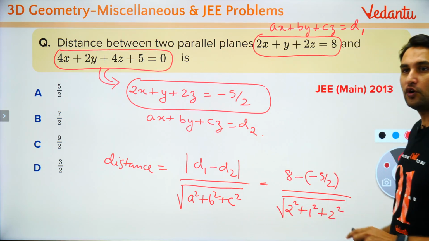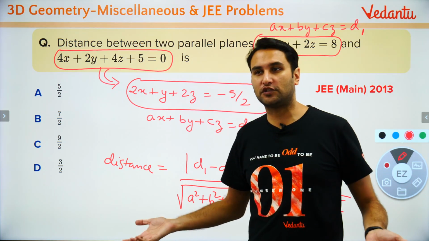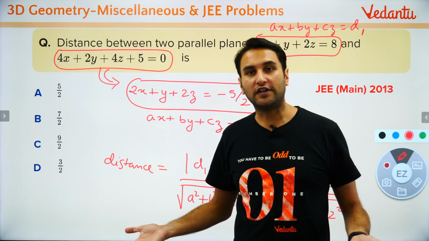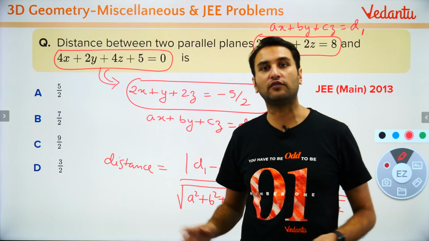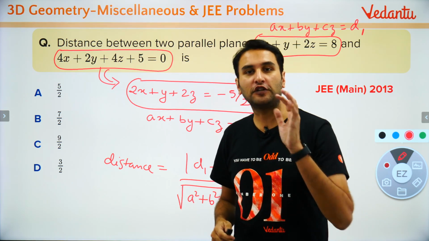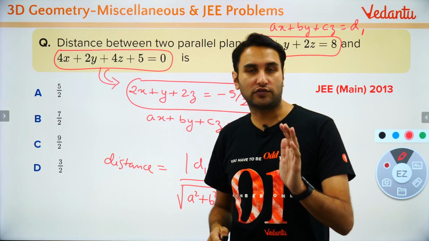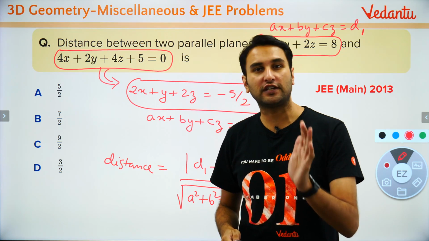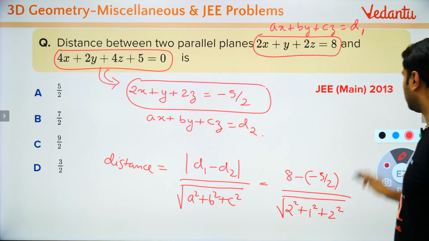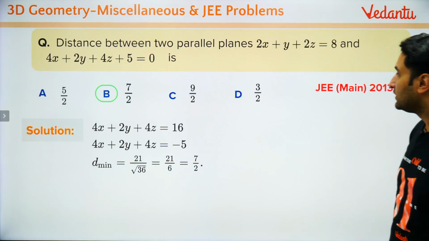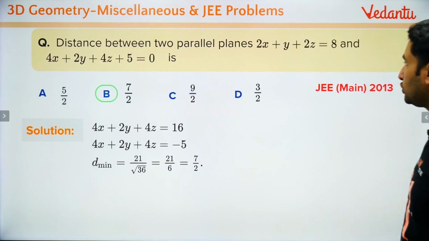ठीक है. So Rocky, my next chapters will be the revision classes now. I will take the revision classes of entire 11th and entire 12th starting within a week's time. My 45-day sprint that I am going to start within a week. More information on it in next 2-3 days. ठीक है? Cool. Awesome. चलो, I hope ये हो जाएगा. तो इसका आंसर आएगा बच्चों 7/2. Answer is B.